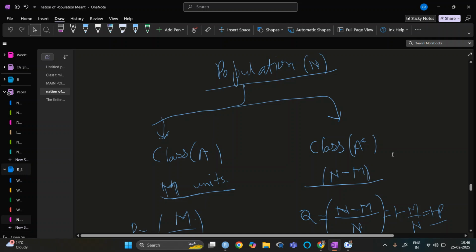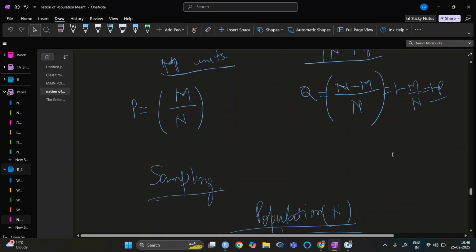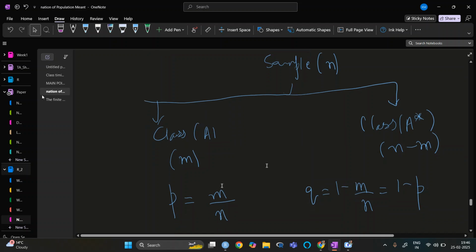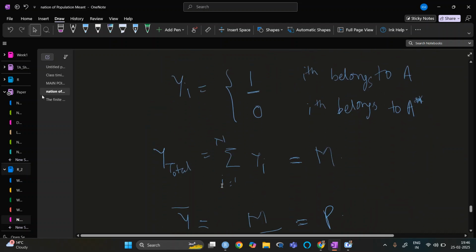So here we have seen that if a population can be divided into two parts, then we take the sample and divide it based on that particular situation into two parts. Let's say in an agree part or a disagree part, you can take 0 for one and 1 for the other, it does not matter.